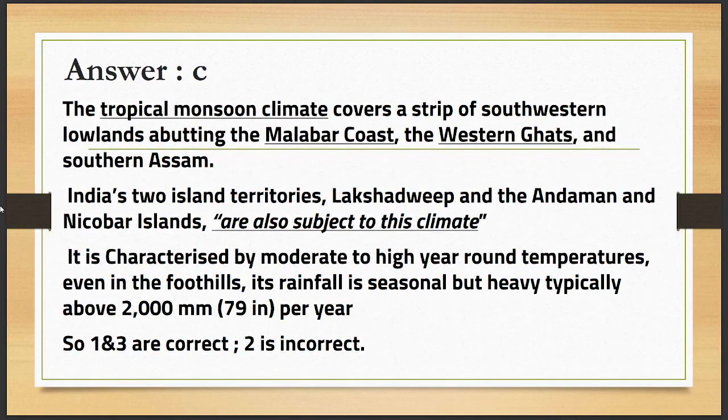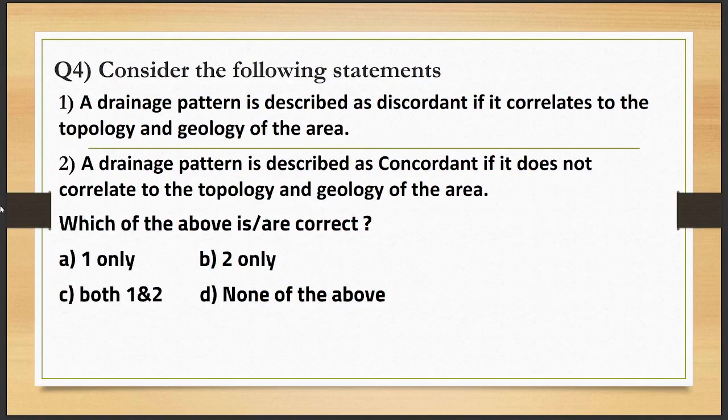सो करेक्ट आंसर क्या है दोस्तों? यहाँ पे C है. Second statement is incorrect because Lakshadweep and Andaman and Nicobar Islands are also subject to this climate. ओके, सो यहाँ पे एब्सेंट नहीं होता है. यहाँ पे ये क्लाइमेट ट्रॉपिकल मानसूनल क्लाइमेट पाया जाता है. सो दैट्स वाई सेकेंड इज इनकरेक्ट. Statement 1 and 3 are correct. Let's move to the next question.